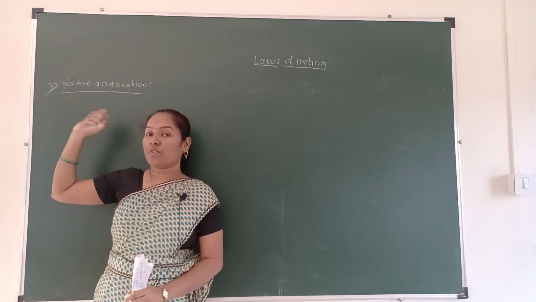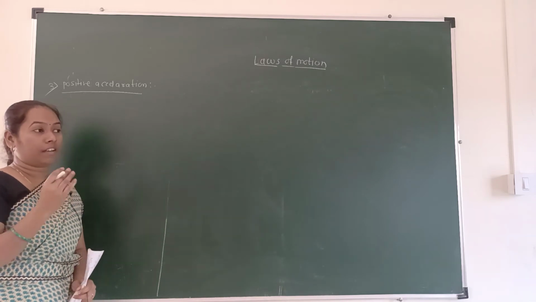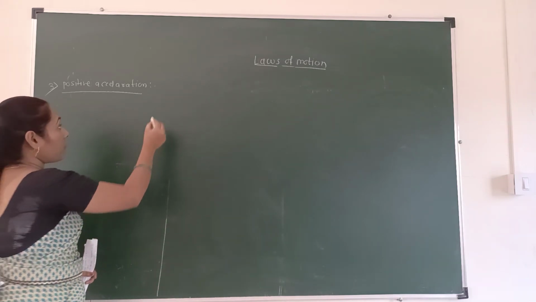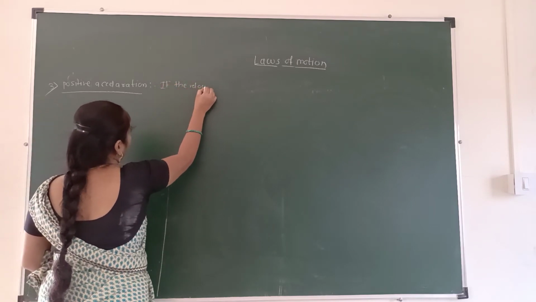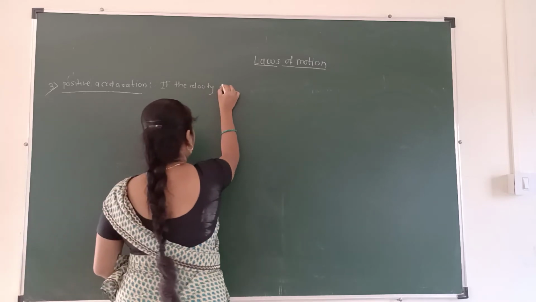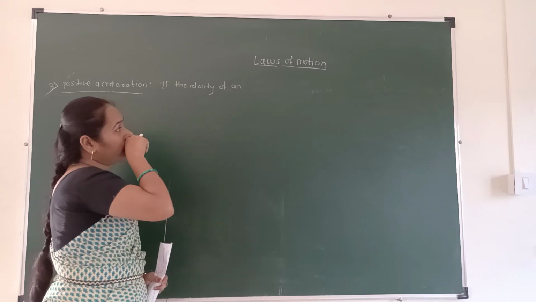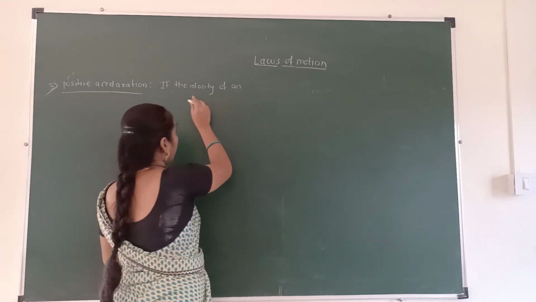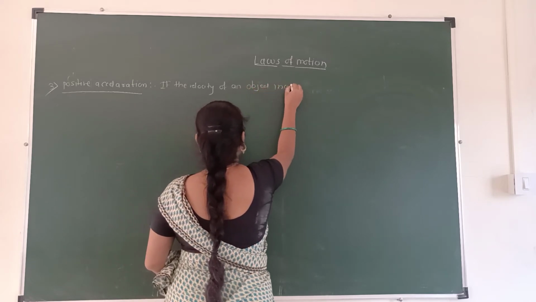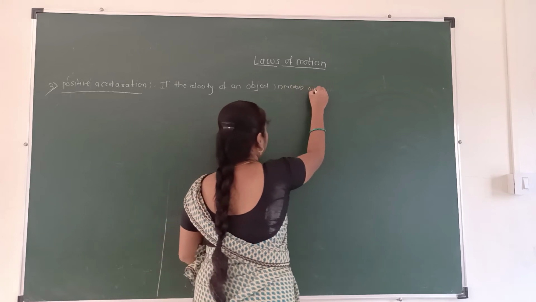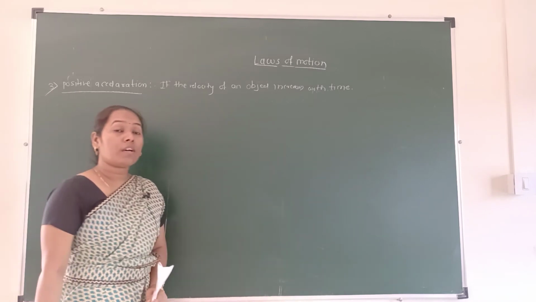Here is the positive acceleration. The definition of positive acceleration is: if the velocity of an object increases with respect to time, it is known as positive acceleration.